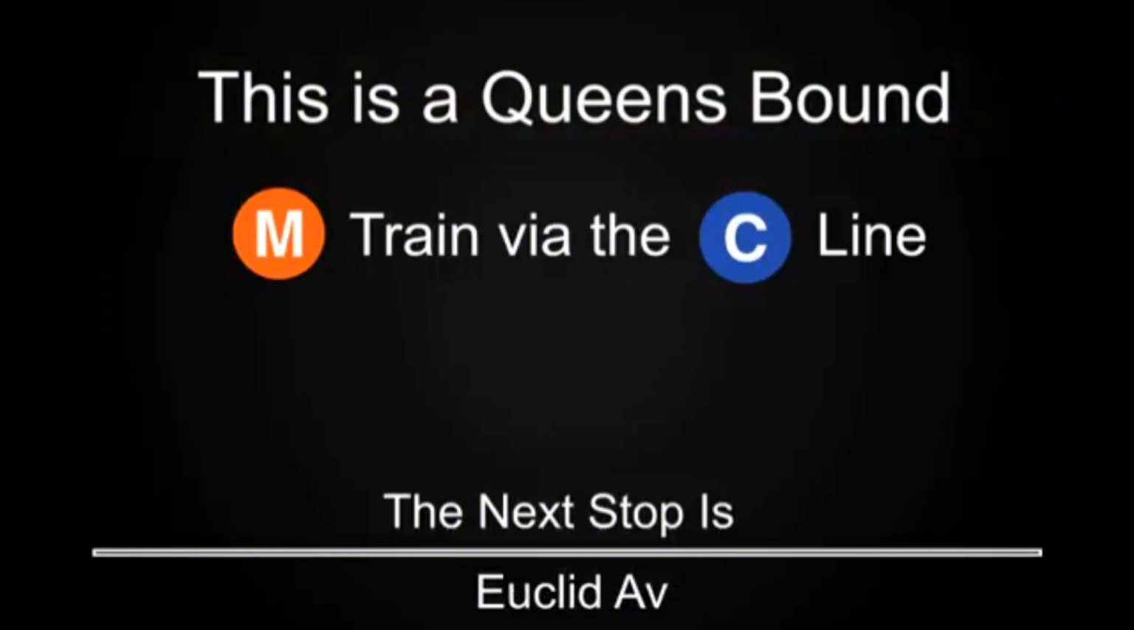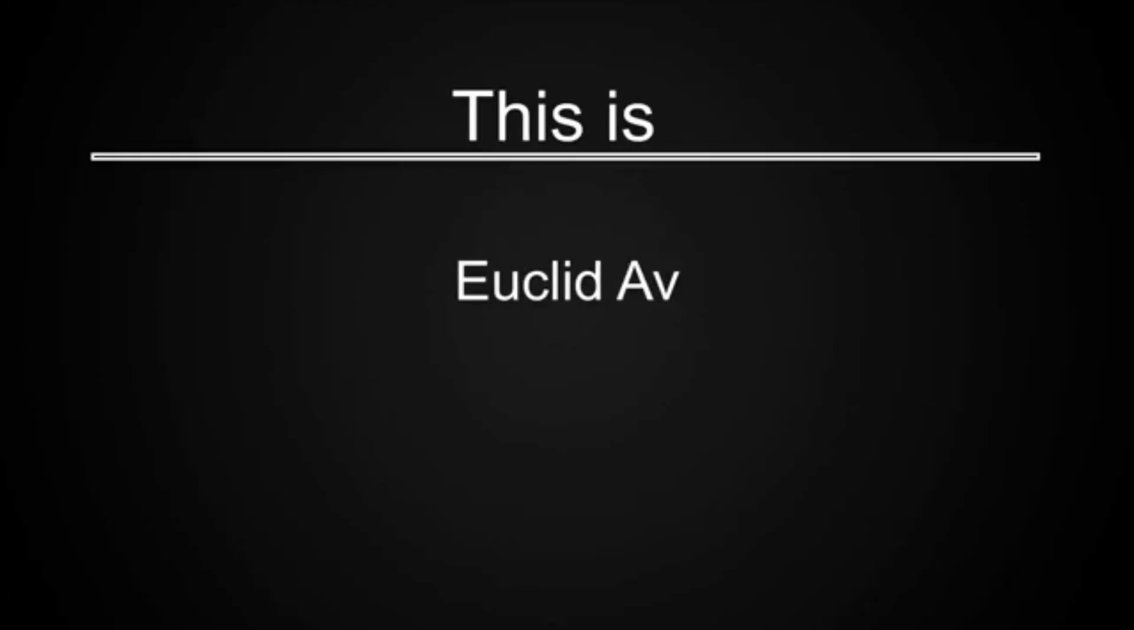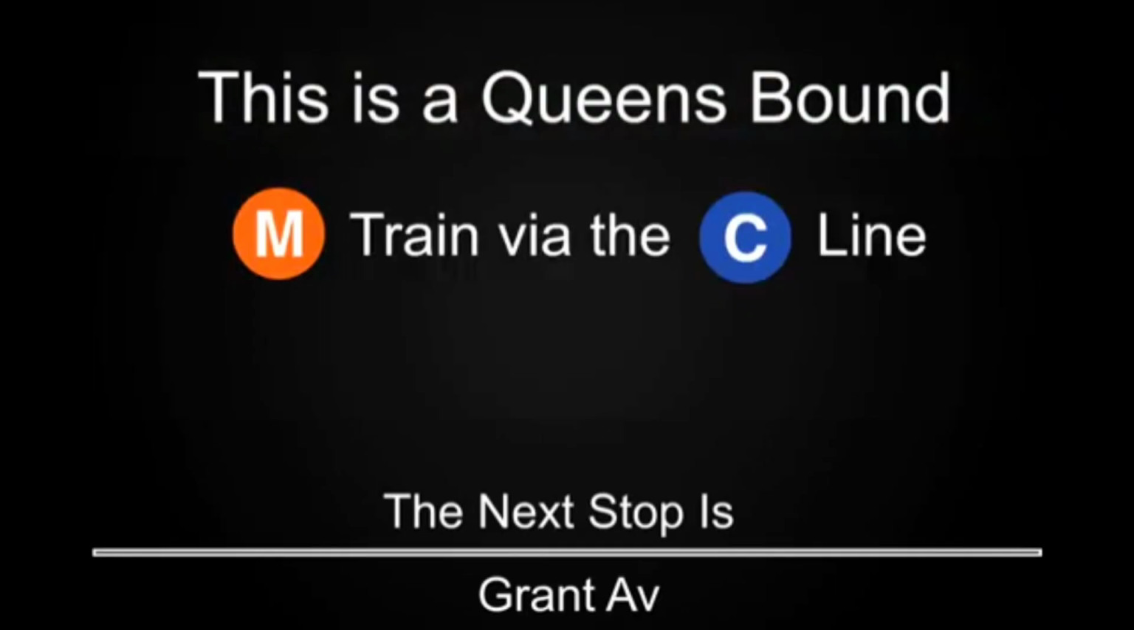This is a Queens-bound M train via the C line. The next stop is Euclid Avenue. This is Euclid Avenue. This is a Queens-bound M train via the C line. The next stop is Grant Avenue. This is a Queens-bound M train via the C line. The next stop is 80th Street.